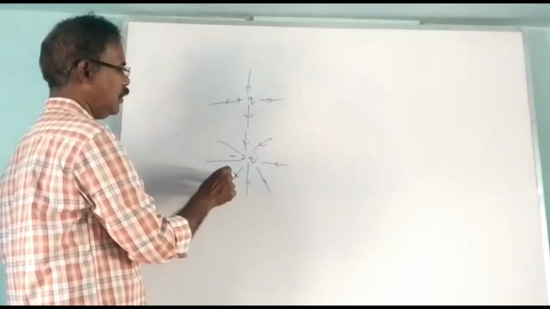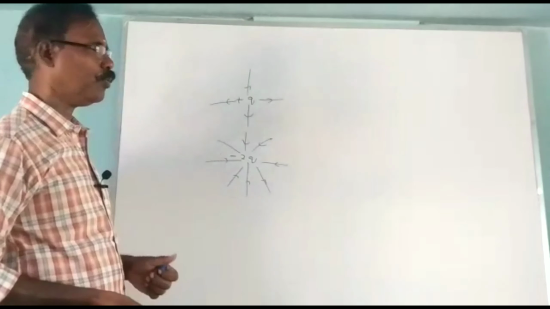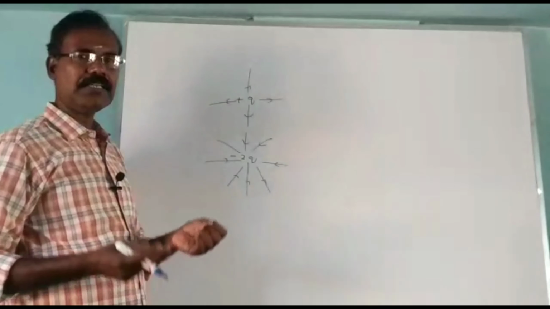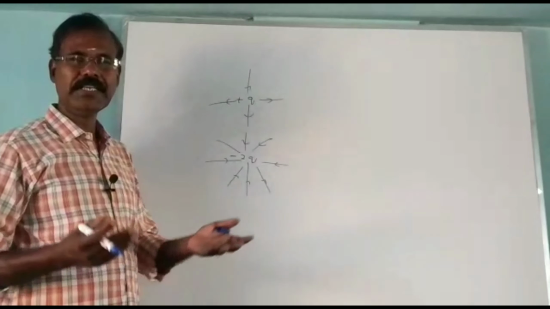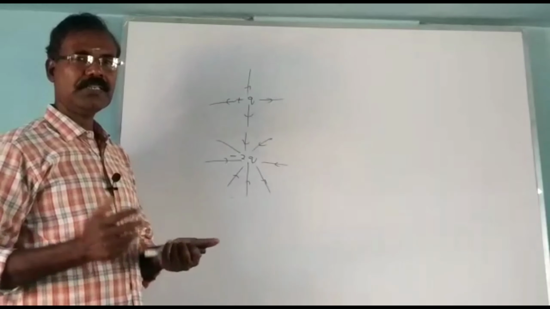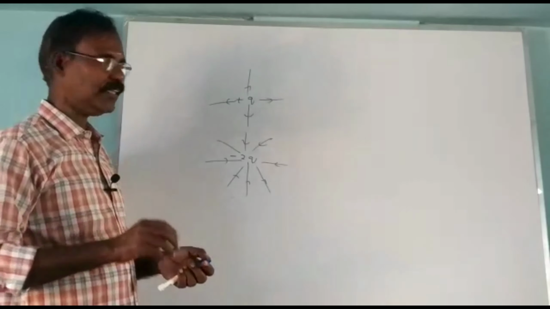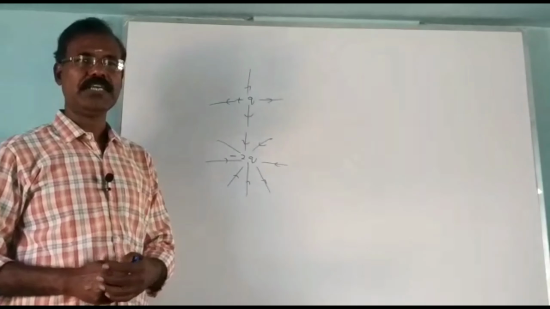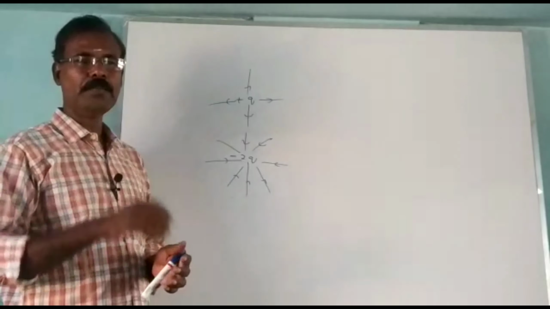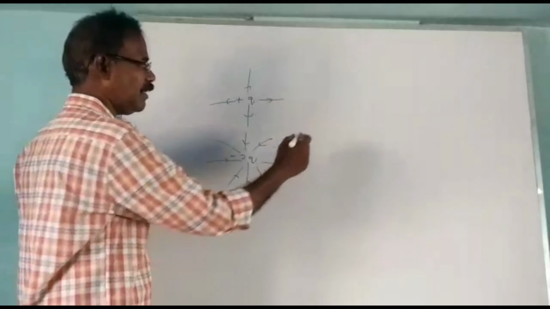You know that this is the negative charge. So the number of lines started or the number of lines ending on the charge depends upon the magnitude of the charges. And the fifth property is that each unit positive charge gives 1 by epsilon naught lines in space.